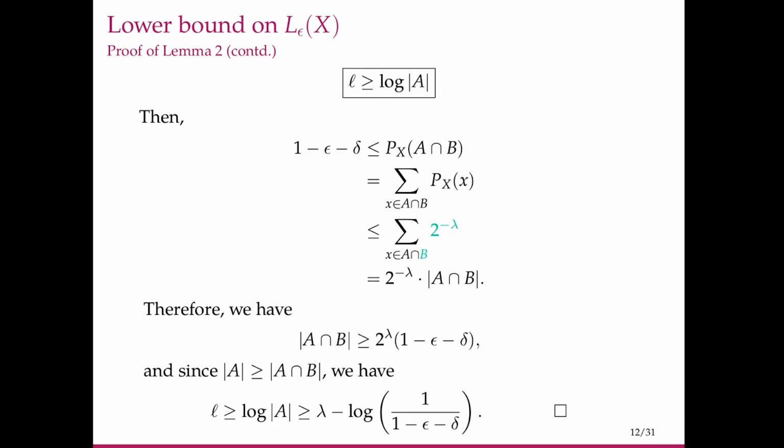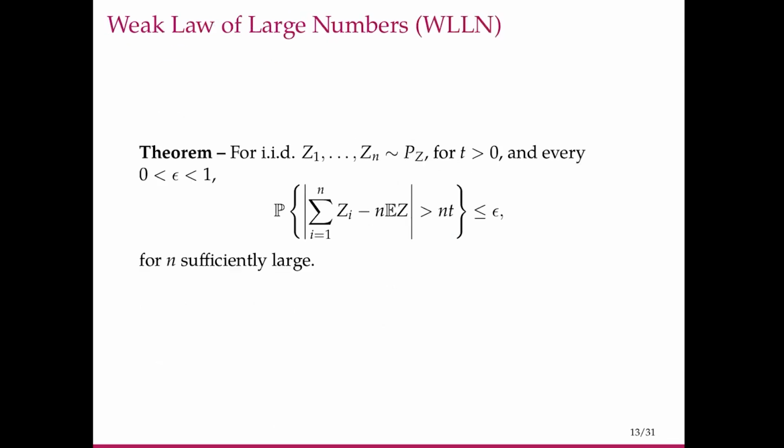Now we would like to evaluate this for a particular kind of source, which is called a discrete memoryless source. To do that, we'll use the following theorem, known as the weak law of large numbers.